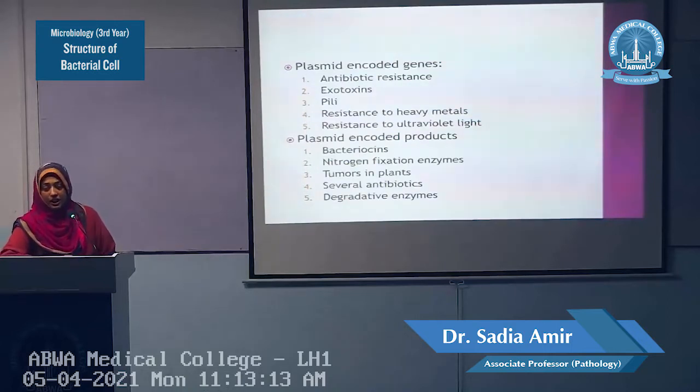These bacteriocins actually cause the degradation of the cytoplasmic membrane. When they cause the degradation of the cytoplasmic membrane, the different molecules can move inside the cell and they can cause damage. Those bacteria which possess the property to produce these bacteriocins have different advantages.